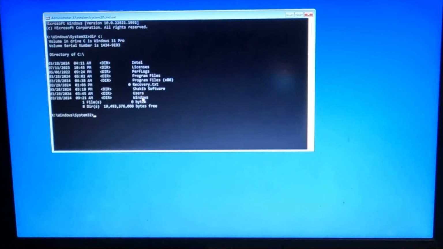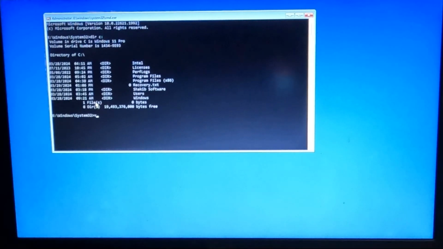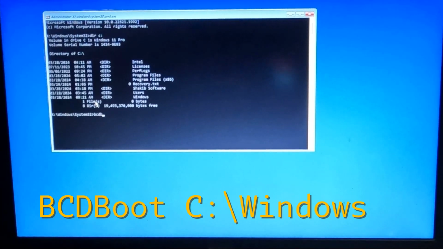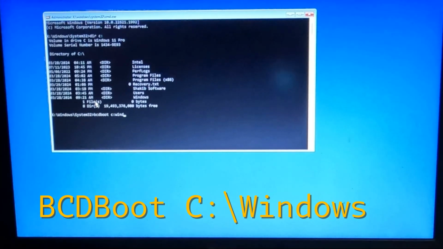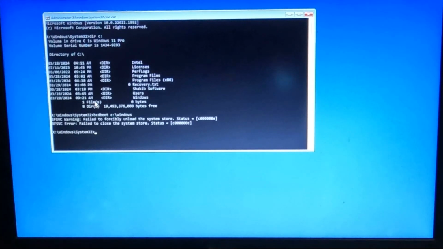So now we have to type bcdboot, space, C: \Windows, and hit enter. That's it. This is the line that will fix your PC from the automatic boot repair, because the EFI file or EFI drive got corrupted, or it doesn't recognize the Windows drive.